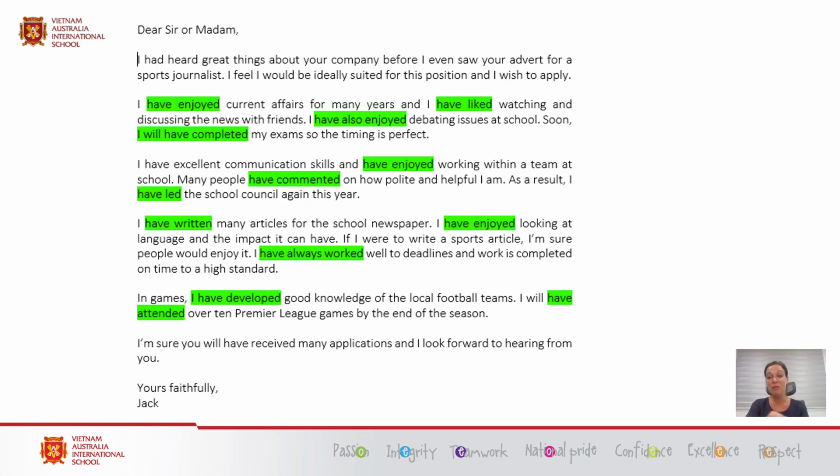Welcome back. I hope you found that one suitably accessible and you were able to identify some examples. So here we go. And in green, you can see I've highlighted the examples as well.